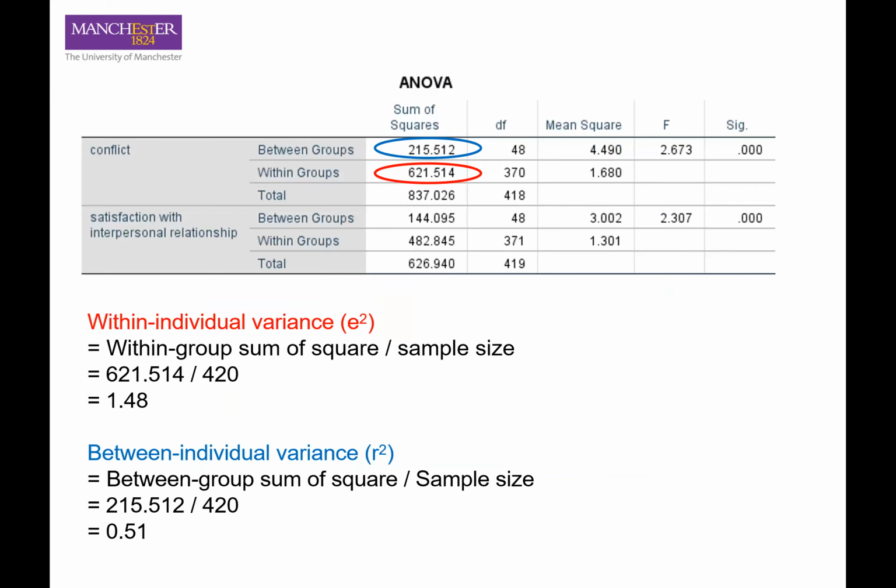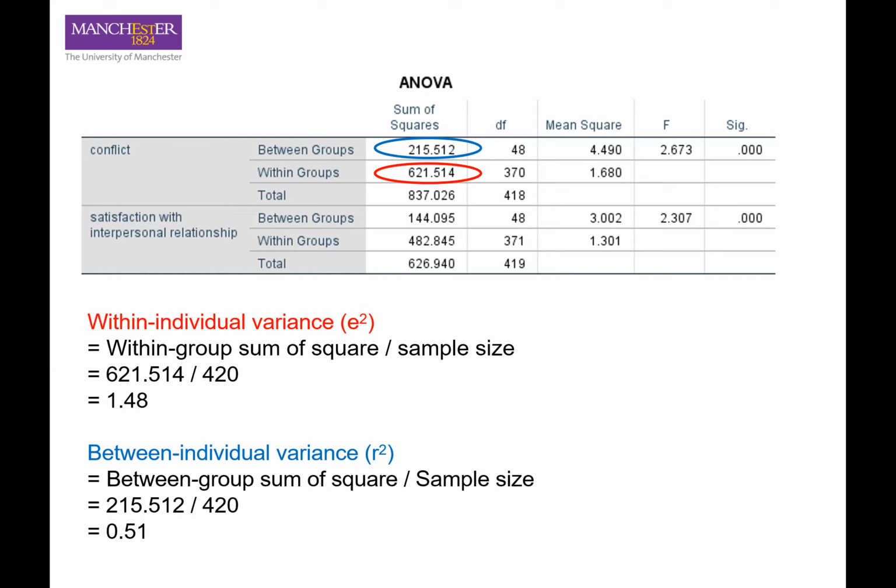From the ANOVA table, you can see both the between group and within group sum of squares. We have to use these numbers to calculate the within individual as well as between individual variance. For the within individual variance, the equation is within group sum of squares divided by sample size. That is 621 something divided by 420.